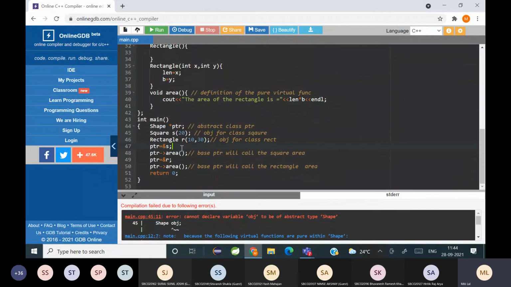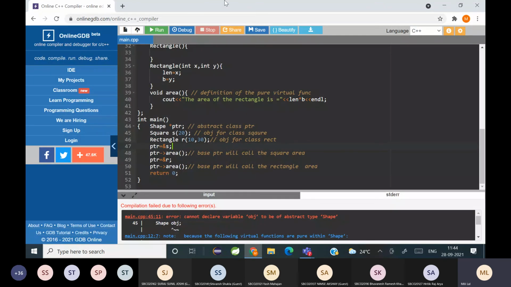That is when you are making the base pointer point to a derived object, but आपने derived object को delete कर दिया. Now the base pointer is getting bound to the derived object, and you deleted it.